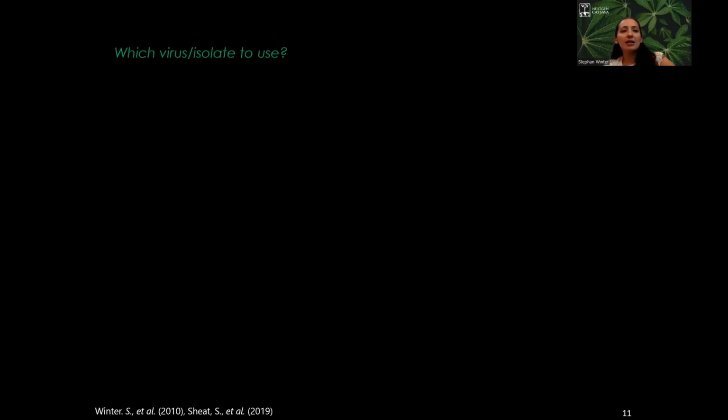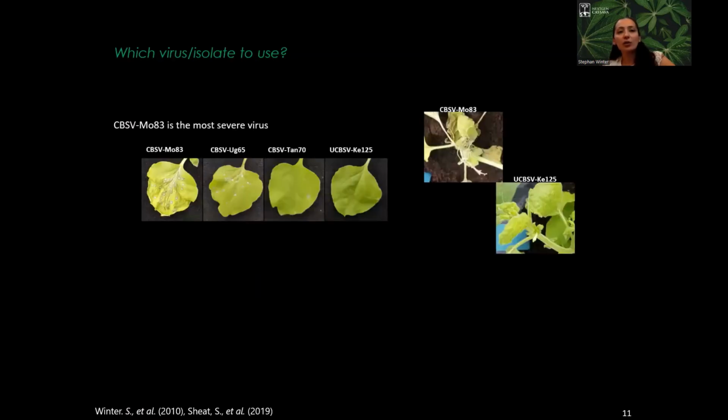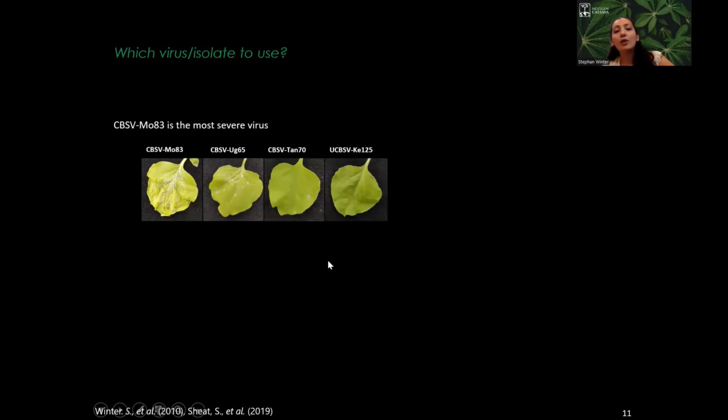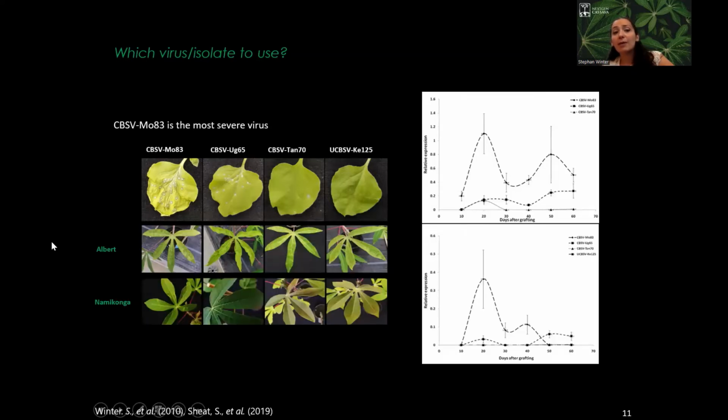So the third thing was which isolate we have to use to start the screening. As Stephan already said, we have a big diversity between cassava brown streak isolates and species. The most severe one is CBSD Mozambique, as you see here in the Pantamiana plant, and also in the cassava plants Albert and Namikonga, which we know are totally different in their response to cassava brown streak virus.